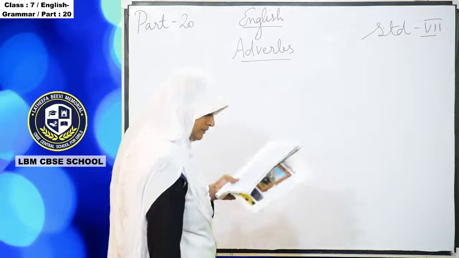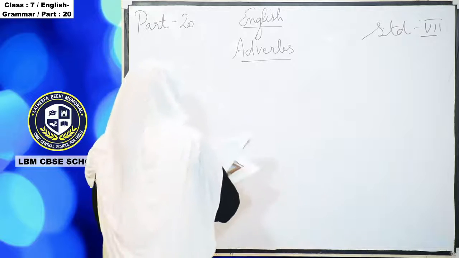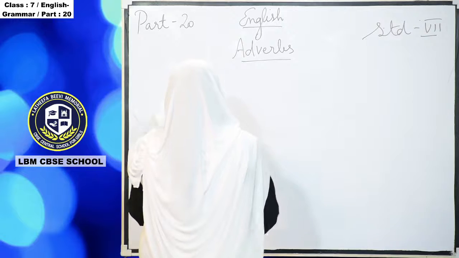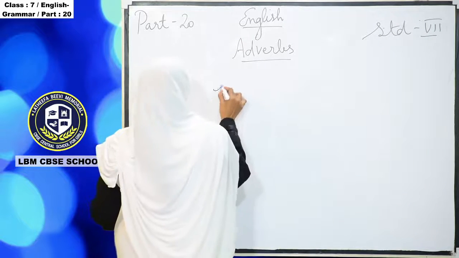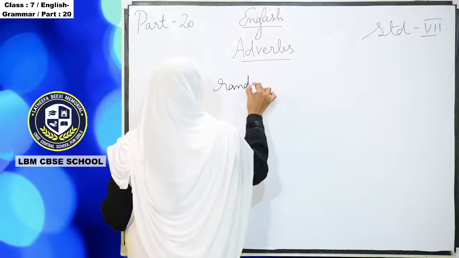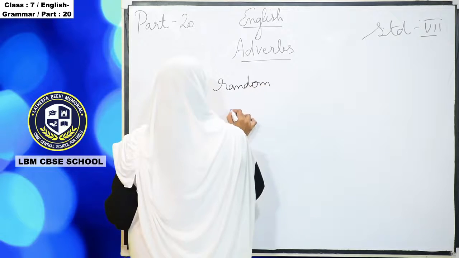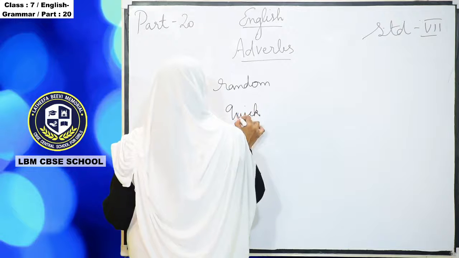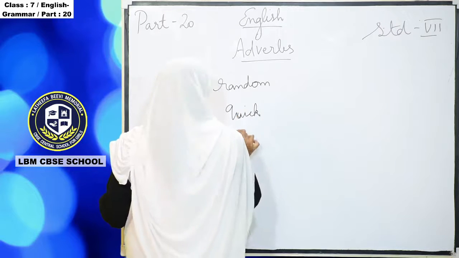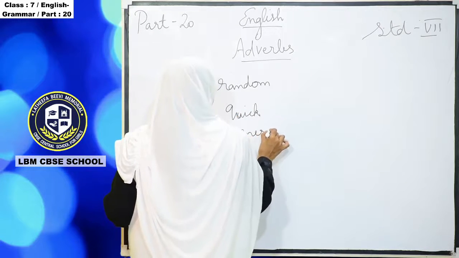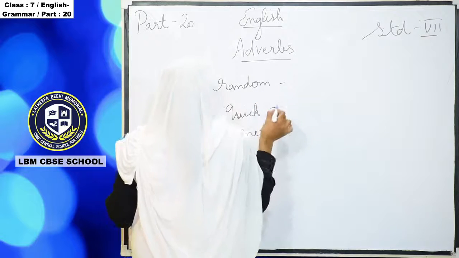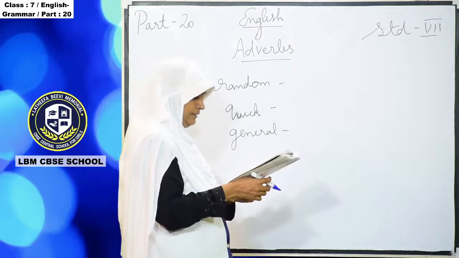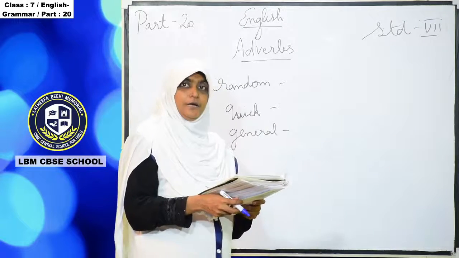Here are adjectives: random, quick, general. So here we are adding ly and it becomes, what is that? Adverb.